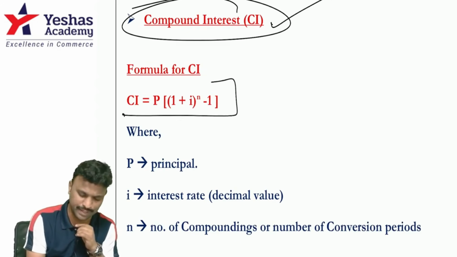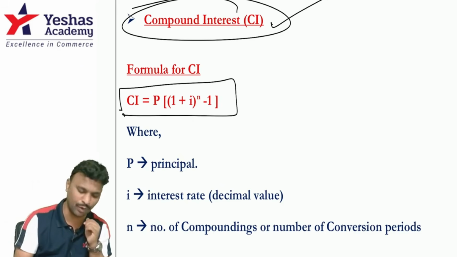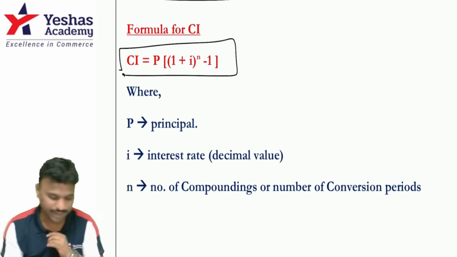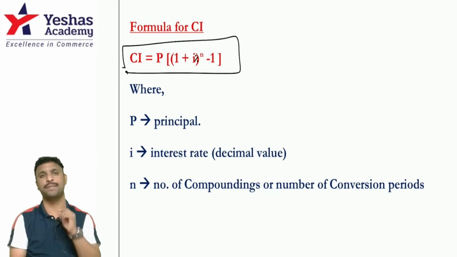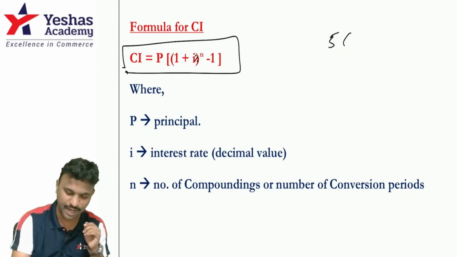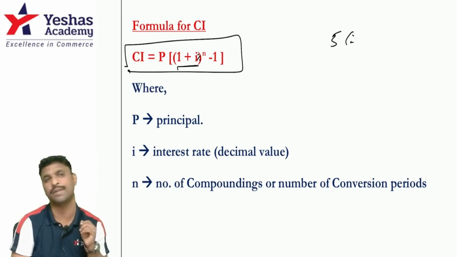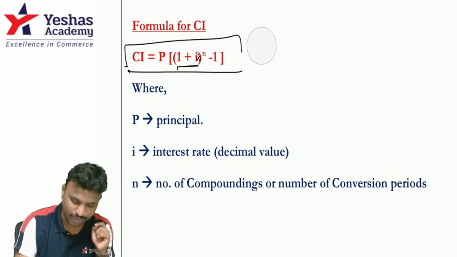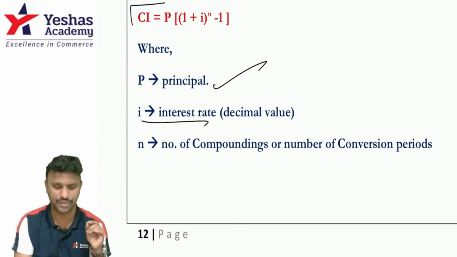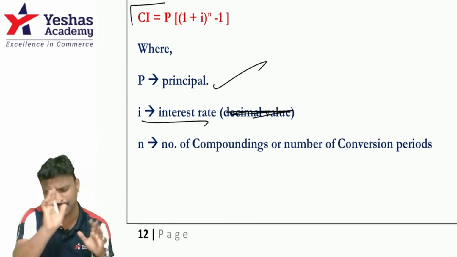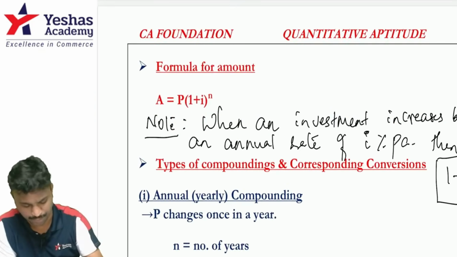So all that you should know in CI formula: CI is P into (1 plus i) whole power n minus 1, right? And always when you do calculation, the i has to be typed as a percentage. So let's say i is 5%. Type 1 plus 5 plus a percentage, that will fetch you the value of 1 plus i. So keep this in mind. All right. And what is P here? Principal. i is the interest rate, not the decimal value, keep it in percentage only. n is the number of compoundings or number of conversion periods.